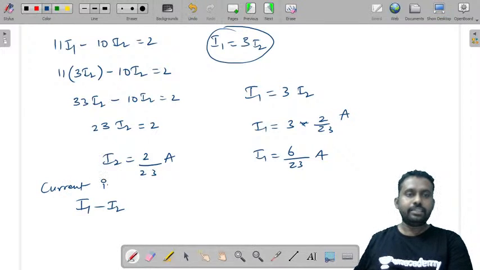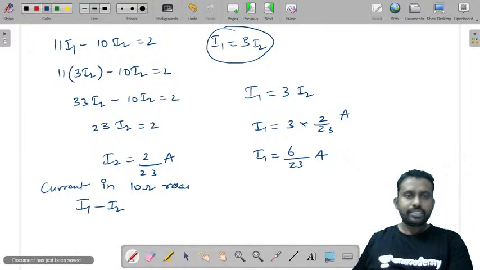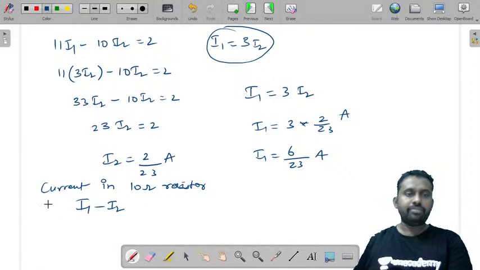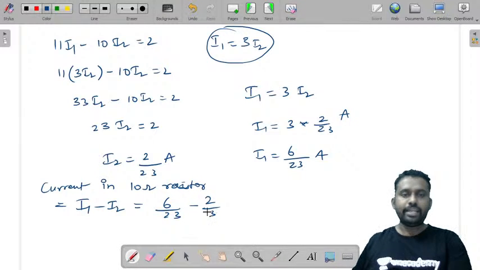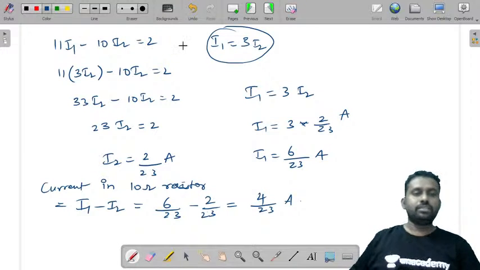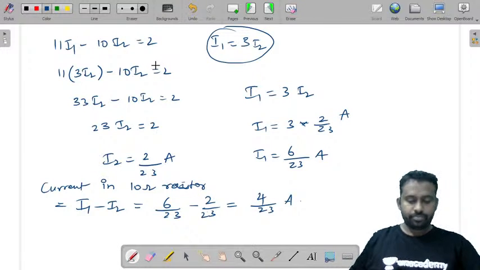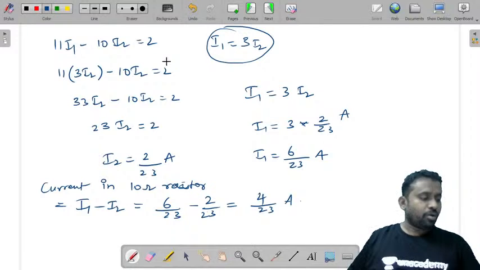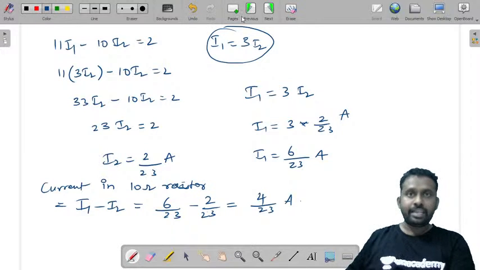Current in 10 ohm resistor is I1 minus I2. What is I1? 6 by 23 minus 2 by 23 is equal to 4 by 23 amperes. This is how you'll solve the question. This is one problem on mesh analysis.